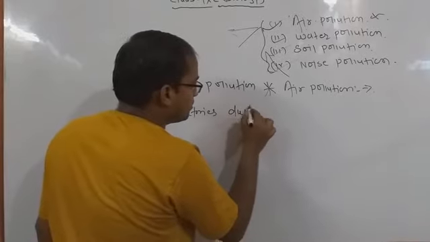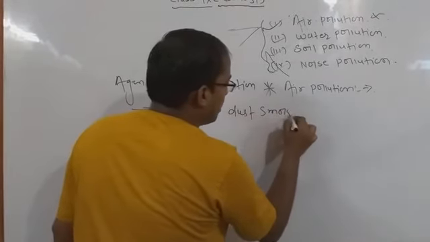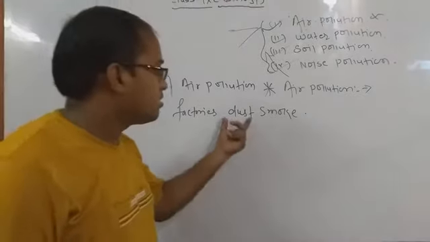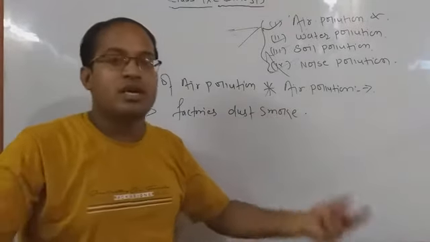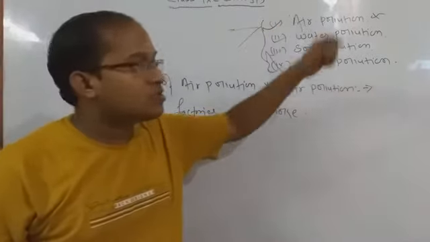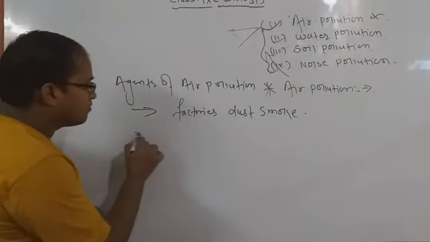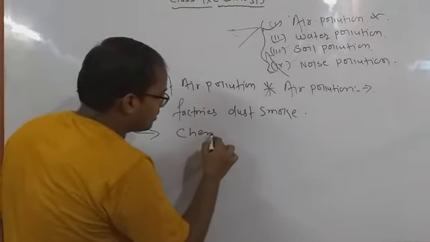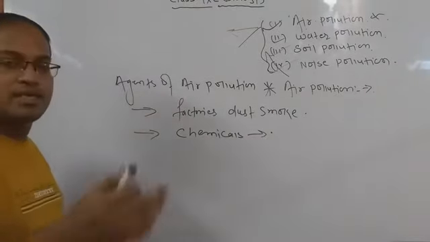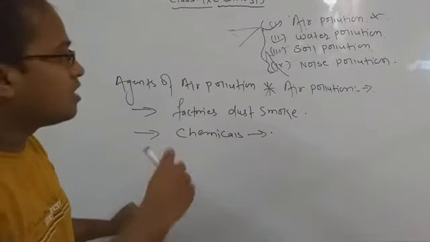factories, dust and smoke are generally released, several types of factories release dust and smoke from outside, and that mixes with the atmosphere and causes air pollution. Okay, next important point is that several types of chemicals are also secreted into our environment, and those chemicals also create air pollution.